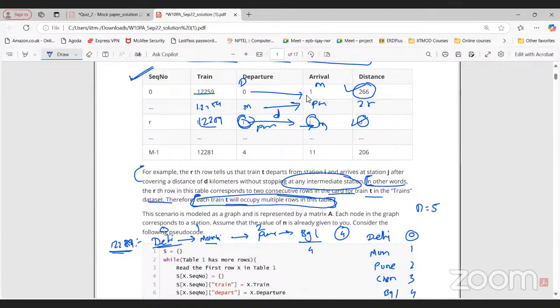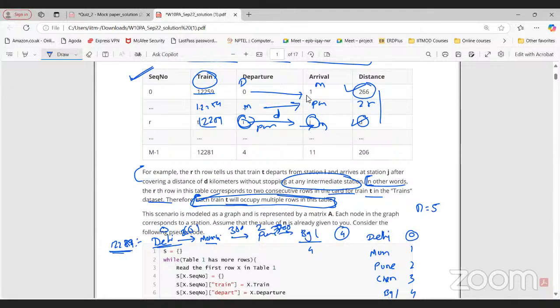And here the train number can occupy multiple rows, because Delhi to Mumbai is one row, then Mumbai to Pune is one row, Pune to Bangalore is one row, and each distance is given to us. So this is 266, say 300, let's say here 700, like this. That's why in this particular table we have multiple rows occupying the same train number. And here it is representing the distance between two stations.